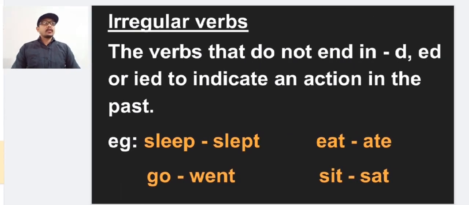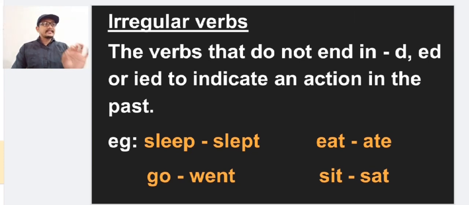Then what are irregular verbs? The verbs that do not end in d, ed or ied to indicate an action in the past. Just the opposite of regular verbs. Some of the verbs we cannot make into past by adding d, ed or ied. To make them into past, we have to frame new words. Those types of verbs are called irregular verbs.